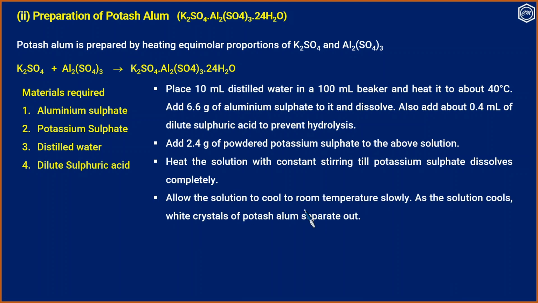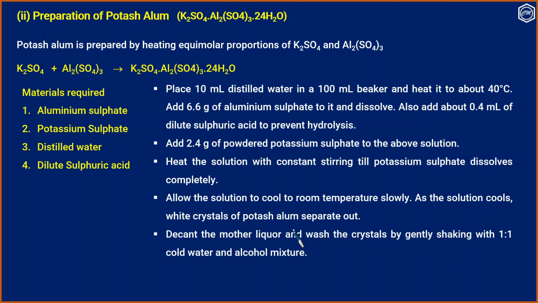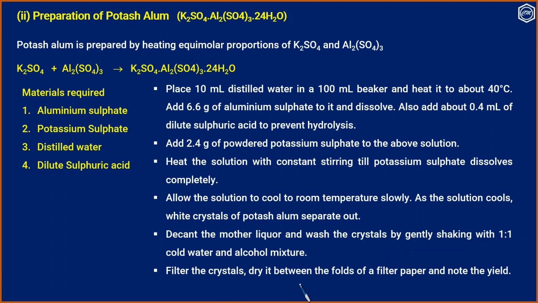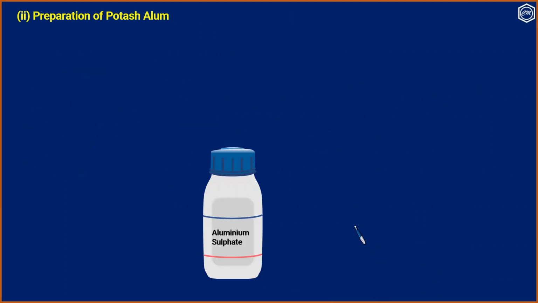Allow the solution to cool to room temperature slowly. As the solution cools, white crystals of potash alum separate out. Decant the mother liquor and wash the crystals by gently shaking with 1:1 cold water and alcohol mixture. Filter the crystals, dry them between the folds of a filter paper and note down the yield.